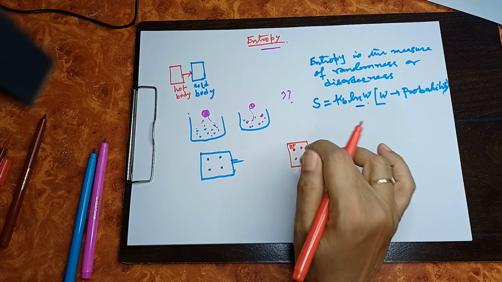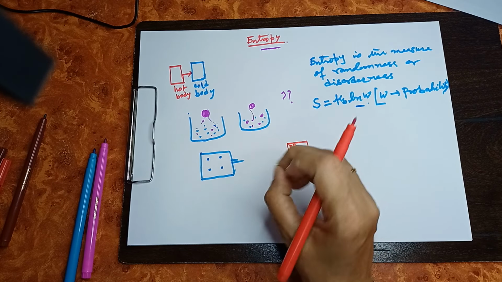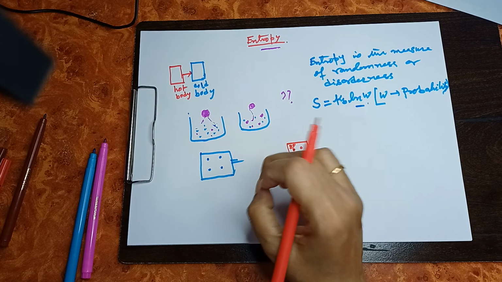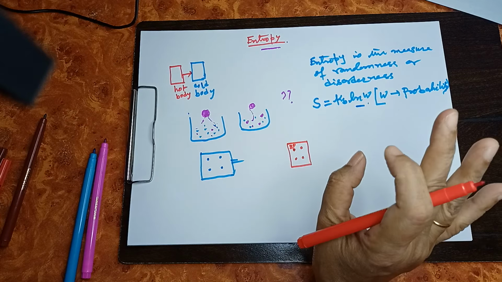So, when the substance is hot, the arrangements of the energy packets will be more. That means microstates of the energy will be more. Okay, that means entropy will be more.